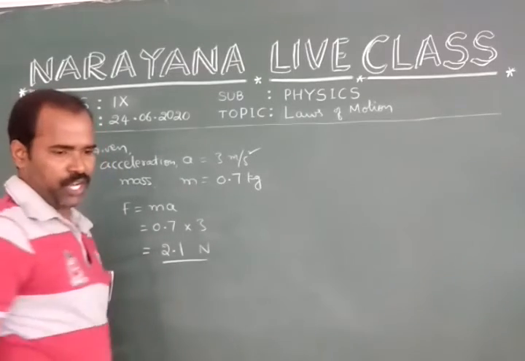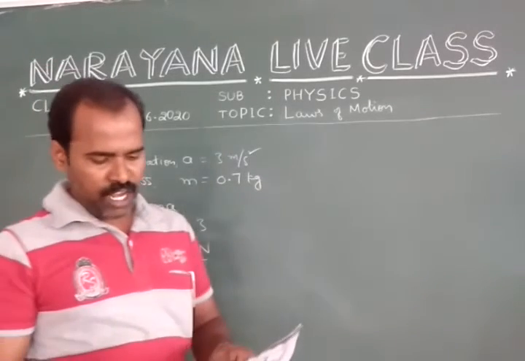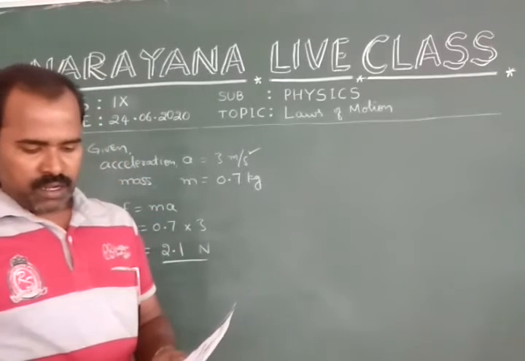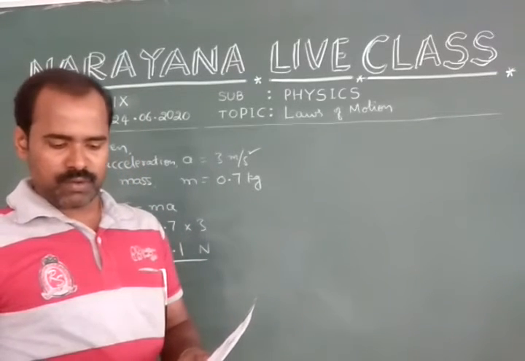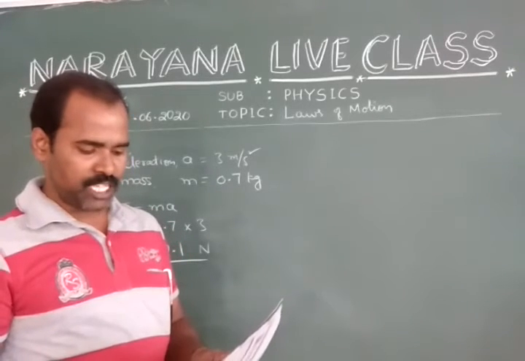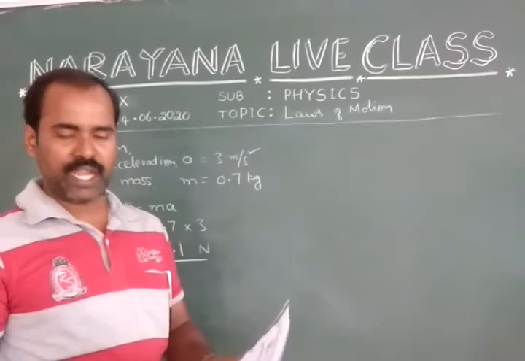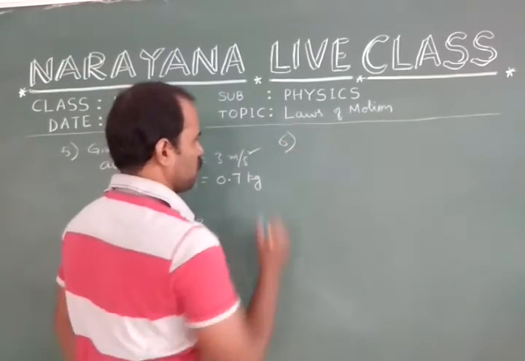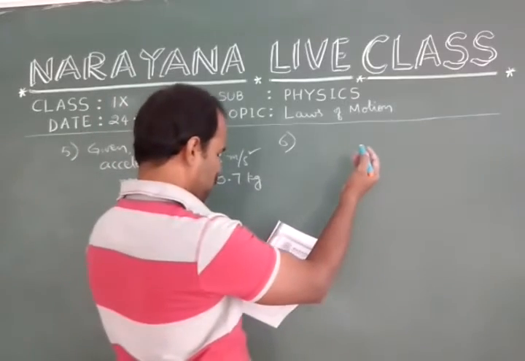Okay. Next question. A man of mass 30 kg uses a rope to climb which bears only 450 Newton. What is the maximum acceleration with which he can climb safely? Sixth question, you are given mass.